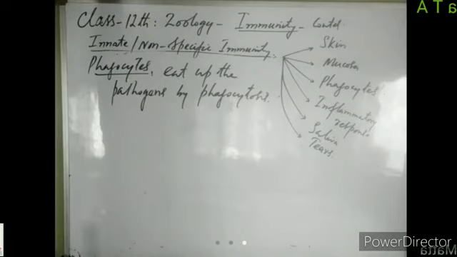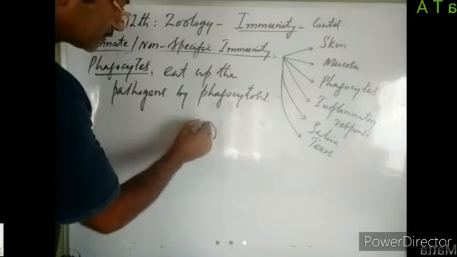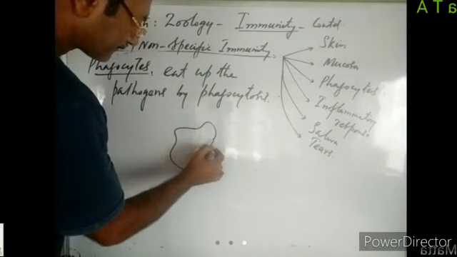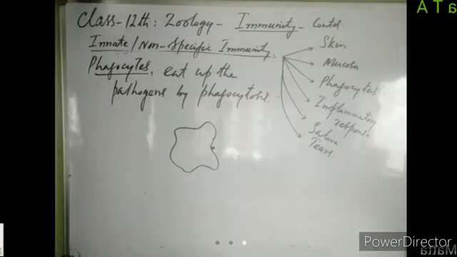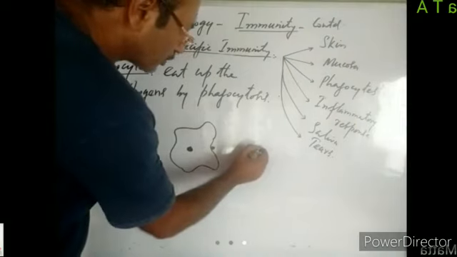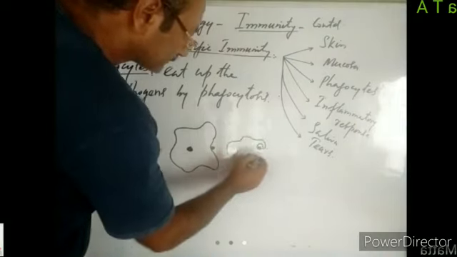I hope you know what phagocytosis is. Whenever a foreign particle comes in contact with certain specific cells of our body, these cells produce pseudopodia or false feet around this particle.